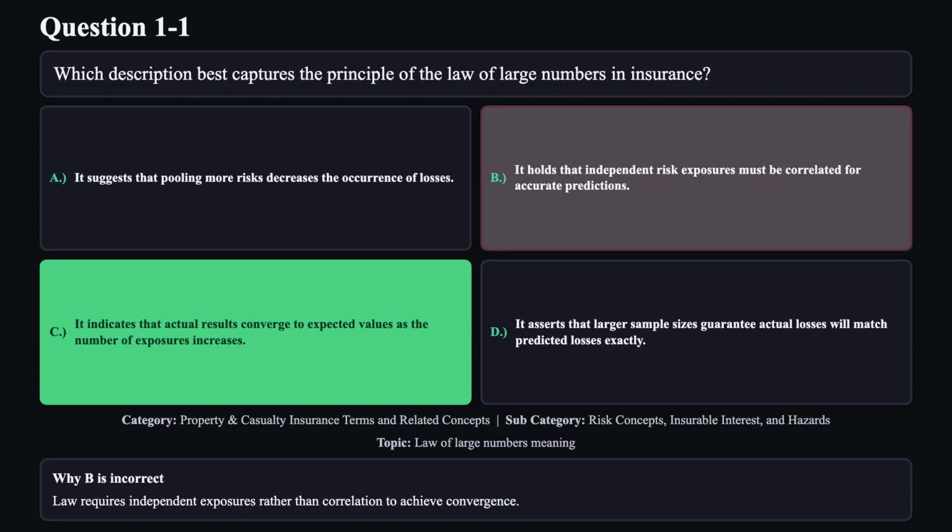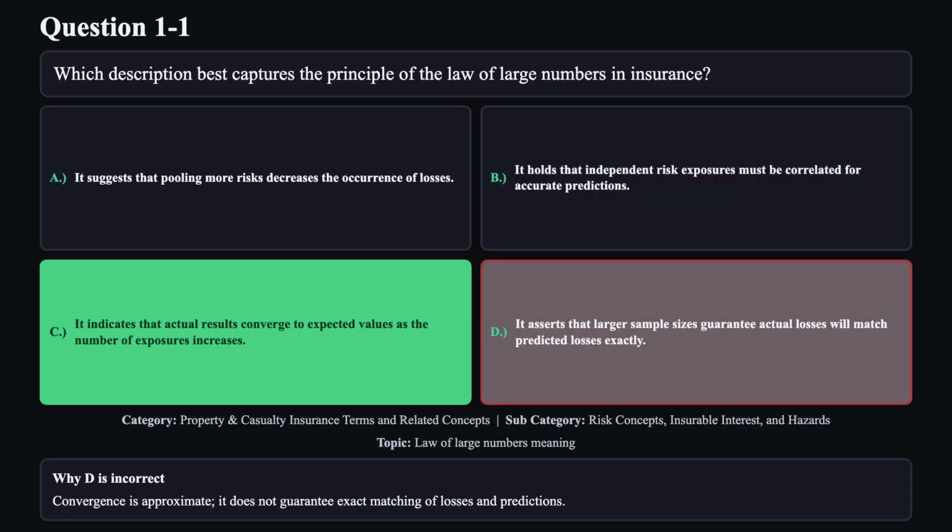Reason B is not correct. Law requires independent exposures rather than correlation to achieve convergence. Reason D is not correct. Convergence is approximate. It does not guarantee exact matching of losses and predictions.